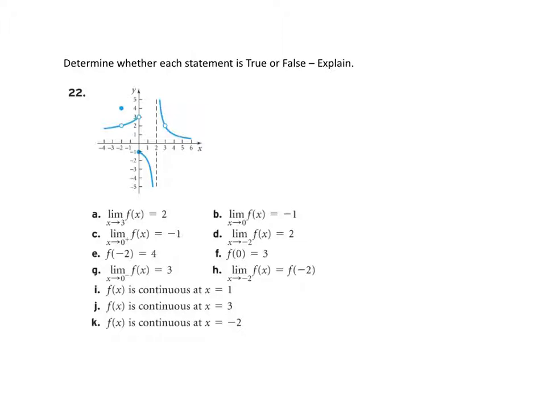All right, so the first one: the limit as x approaches 3 is equal to 2. So let's use our wall. So as x approaches 3, where's 3? Throw the wall in there. And then we're going to approach from the left of 3. So a little bit to the left of 3 on the function, move toward the wall. The height is 2. And a little bit to the right of 3, move toward the wall. We end up at a height of 2. So that is true.